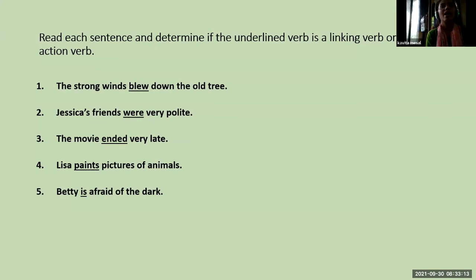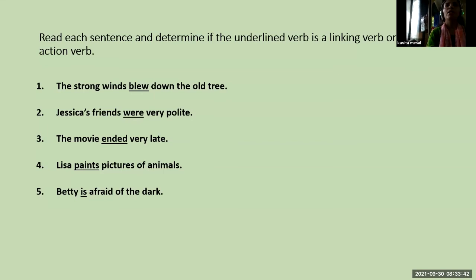Is "is" here an action verb or a linking verb? Linking verb. Yes, linking verb. So "is" connects, it is the linking verb. It links the noun to its description, or provides information about the noun. Okay, so "is" here is a linking verb.